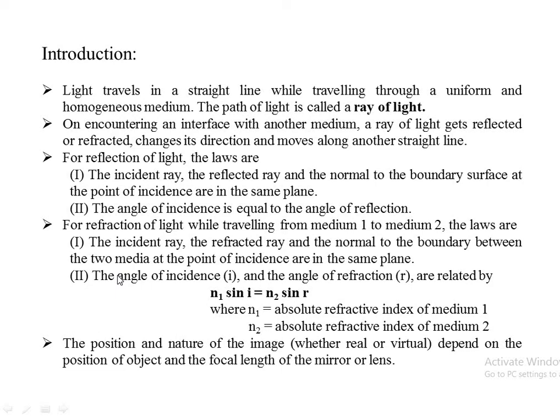Second point, on encountering an interface with another medium, a ray of light gets reflected or refracted depending upon the medium. Either it reflects or refracts into the second medium, changes its direction and moves along a straight line. Though it is reflected, it travels in a straight line in the first medium only. If it was refracted, then it moves in the second medium again in a straight line path. But the original path is changed.